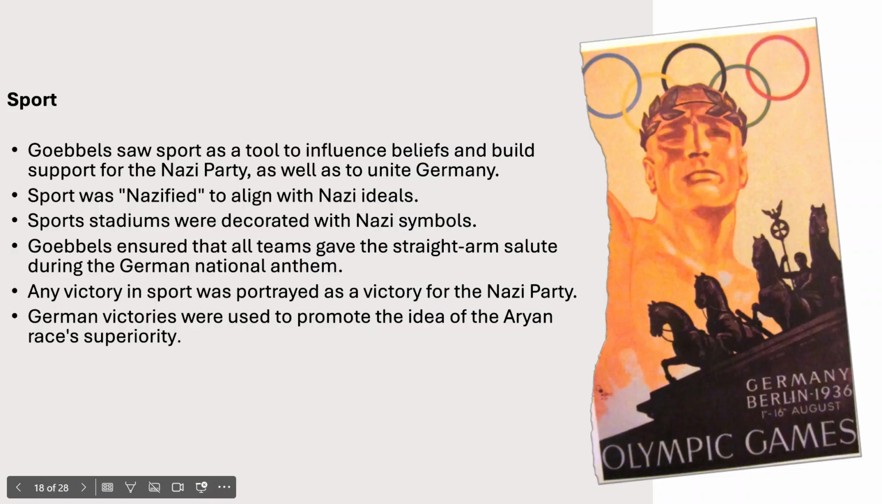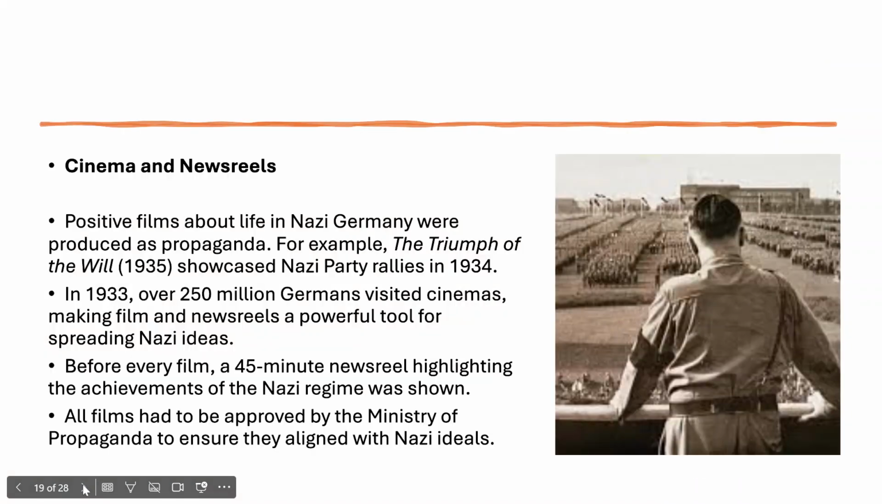Even the England football team did it. Any victory in sport was portrayed as a victory for the Nazi Party. German victories were used to promote the idea of the Aryan race's superiority. Positive films about life in Nazi Germany were produced as propaganda, like, as we said, Triumph of the Will. In 1933, 250 million Germans visited cinemas, making film and newsreels a powerful tool for spreading Nazi ideas.